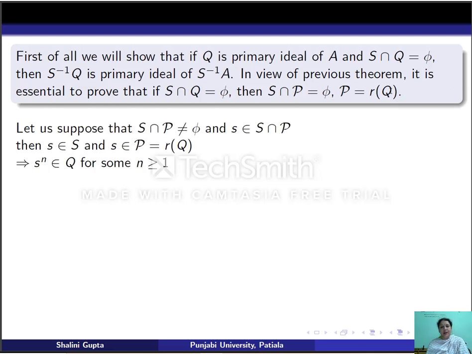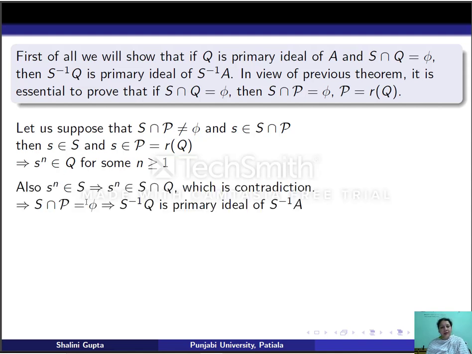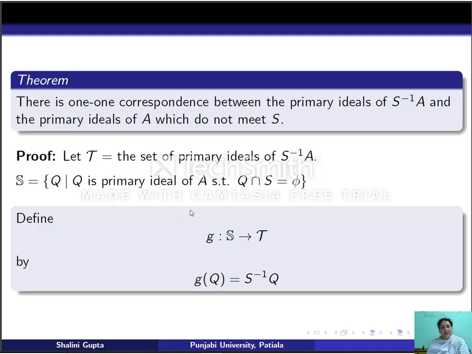So suppose, if possible, that S intersection P is non-empty. Take an element in the intersection, let that element be s. Then s will belong to S and s^n will belong to Q for some n greater than or equal to 1. Again, by the same argument, we will get that s^n belongs to S intersection Q. s^n will belong to S because S is a multiplicatively closed set. But we have assumed here that S does not meet Q. So therefore we get a contradiction. This means S intersection P is empty. Hence, by the previous theorem, we get that S inverse Q is a primary ideal of S inverse A. So that means G is well defined.